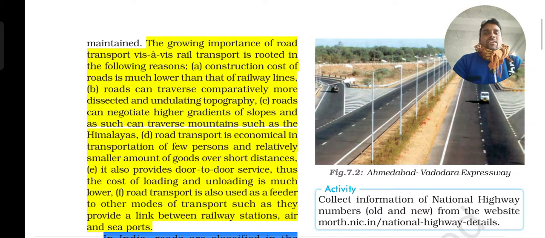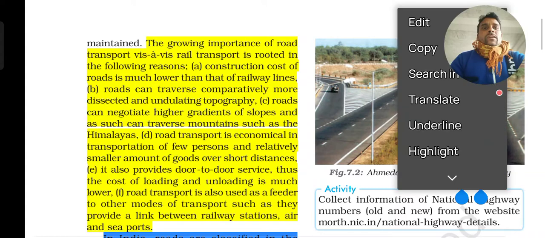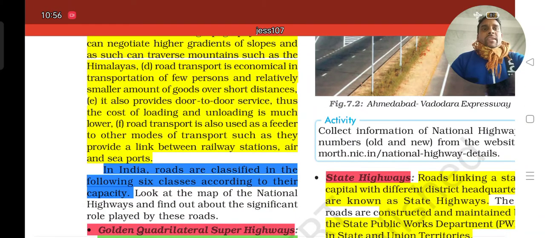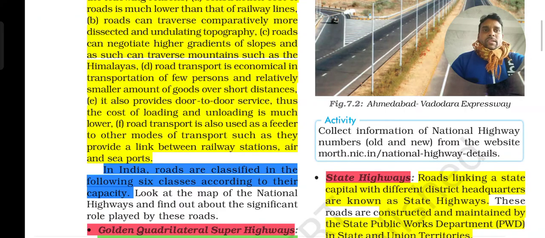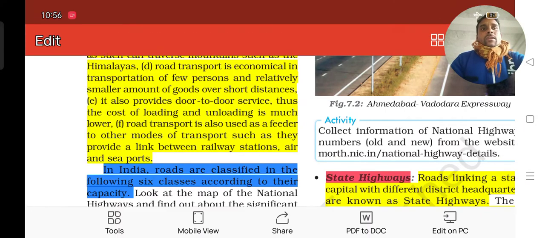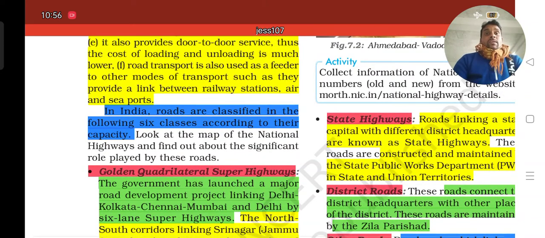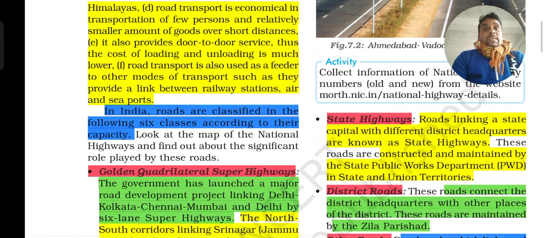But since this transportation system has come in our lesson, we have to study something about it. Next, we come to the systems we find in roadways. The roadway is classified into 6 classes.